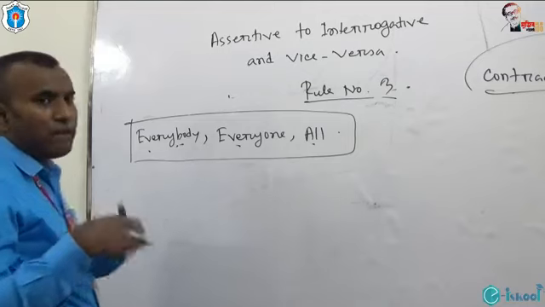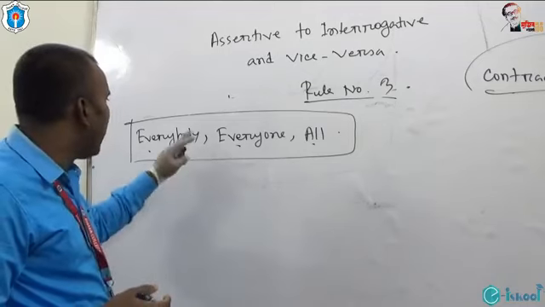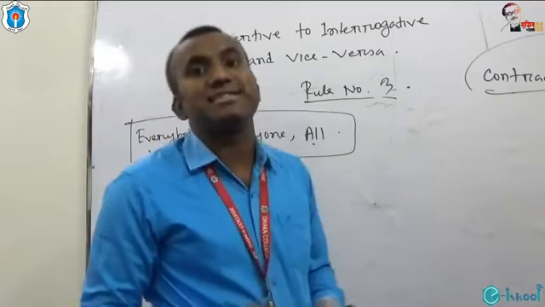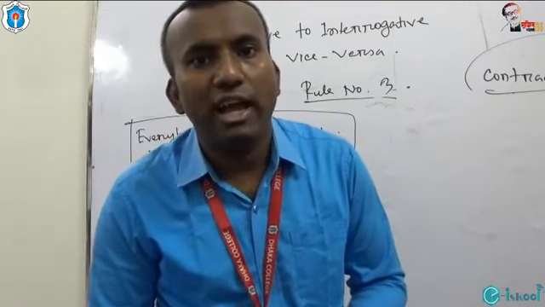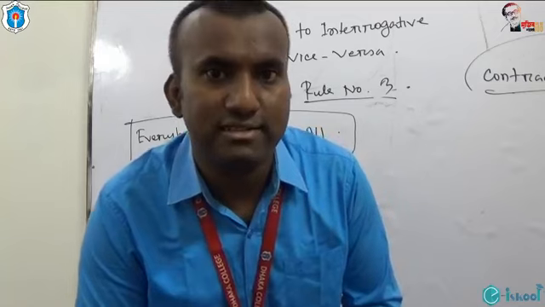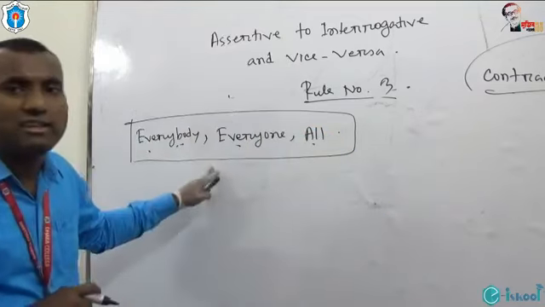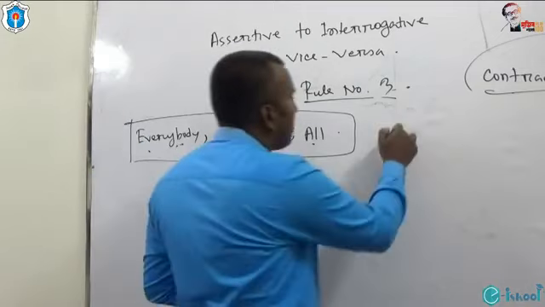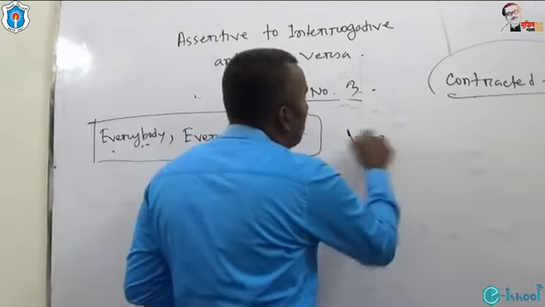If you get any use of everybody, everyone, or all as the subjects of an assertive sentence, if we want to turn this into interrogative, we have to start with who.